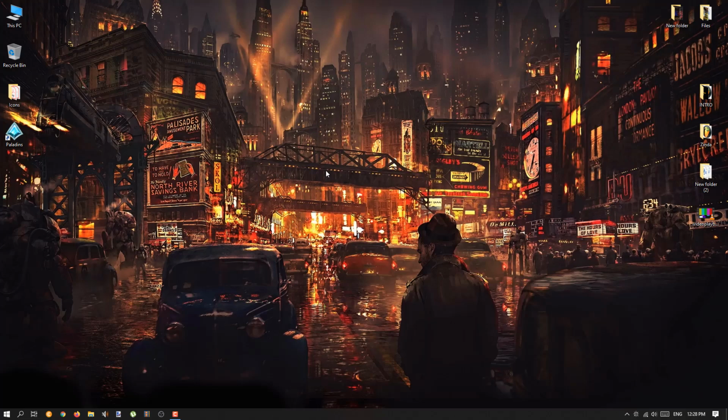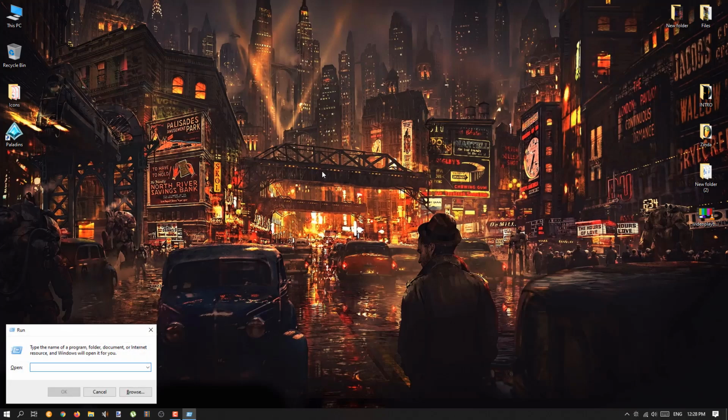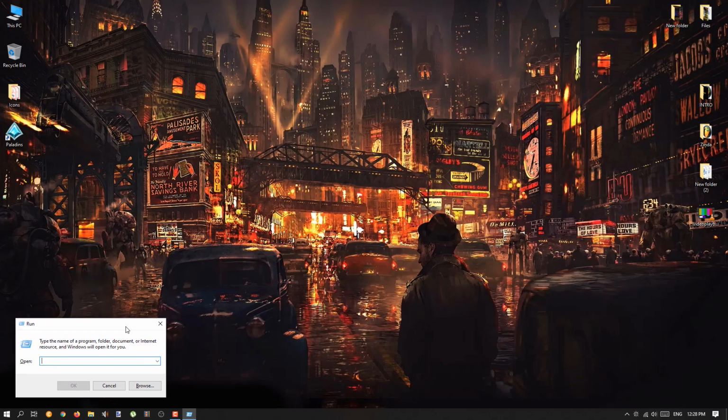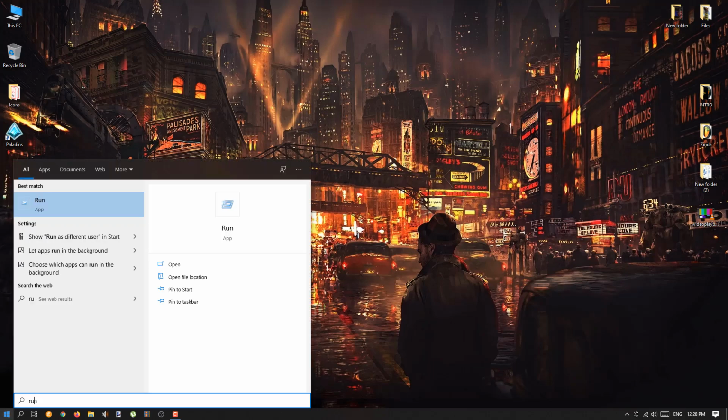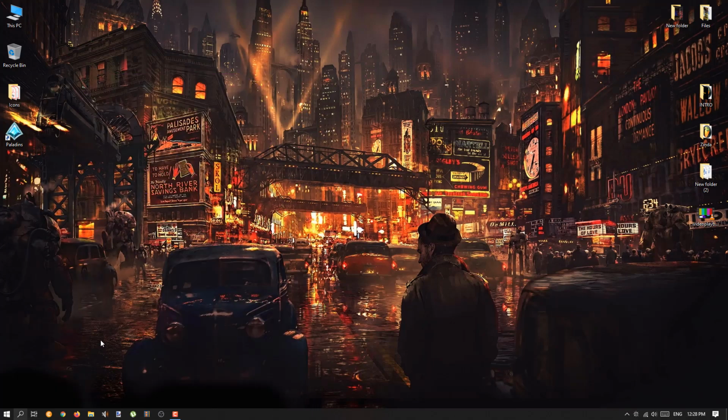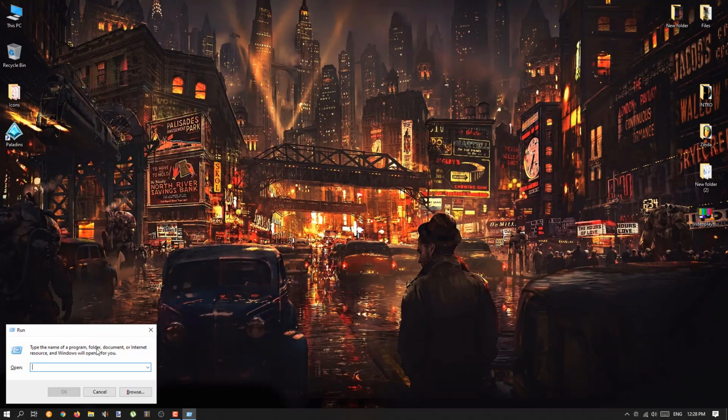Click on Windows plus R: press your Windows key and press R, and the run window will pop out. There are even more ways: you can click on run, or right click and run as admin. In my case, I'll just press Windows key plus R, so this run window will open.